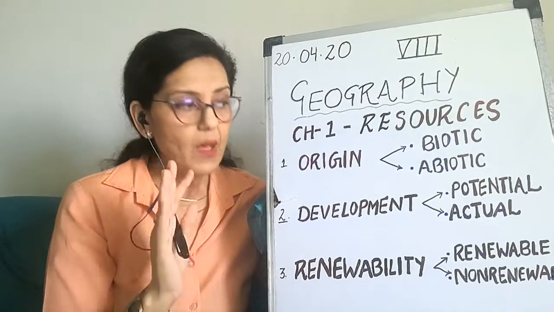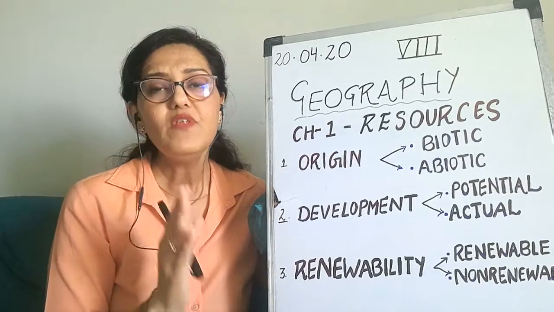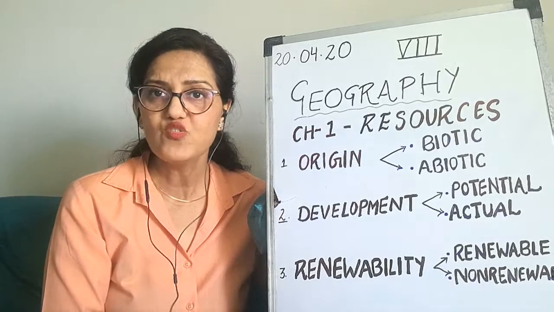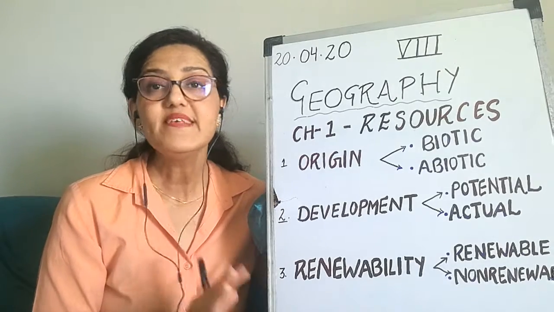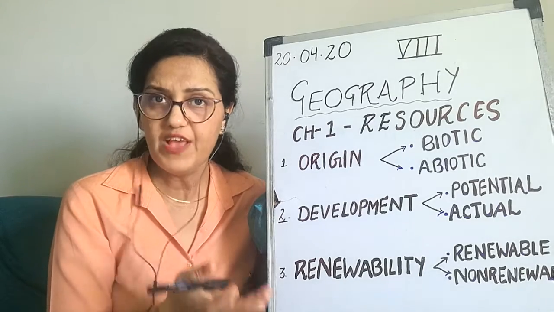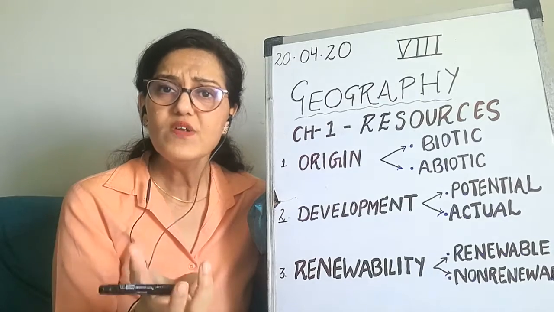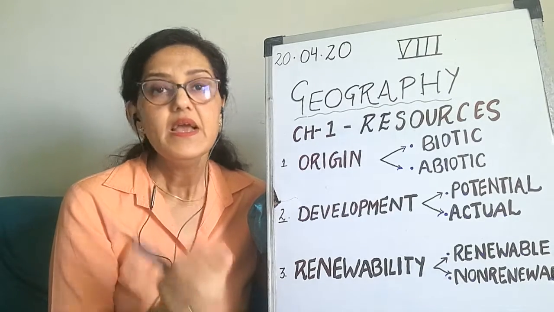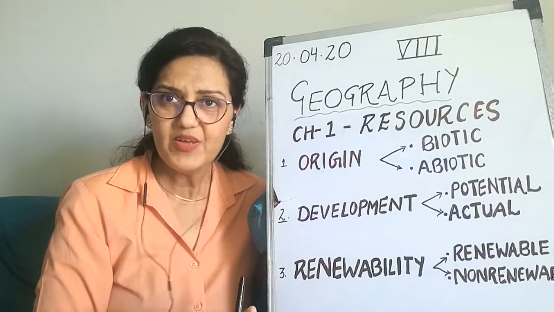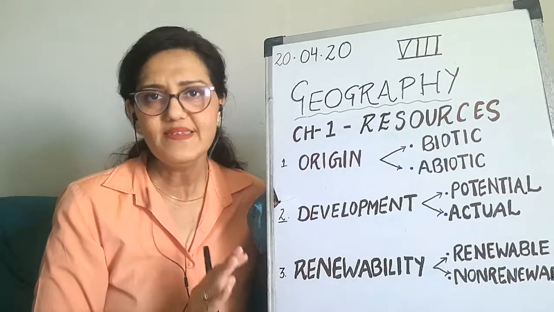Similarly, some resources are present in the country, but because of less technical advancement and no knowledge of how to use them, we do not know their actual amount. When we do not know a resource's actual quality and quantity, it is called a potential resource. That means a country has the potential, but due to less technical advancement we are not exploring it.